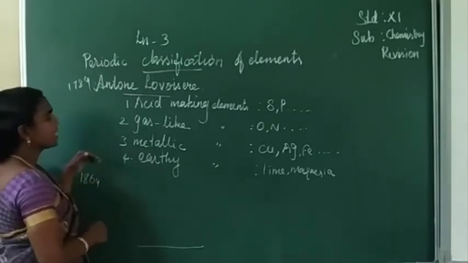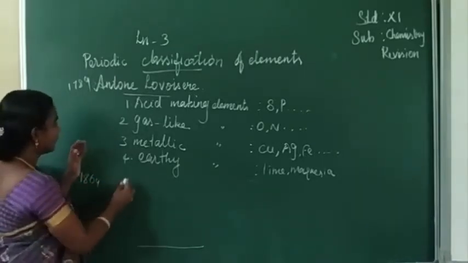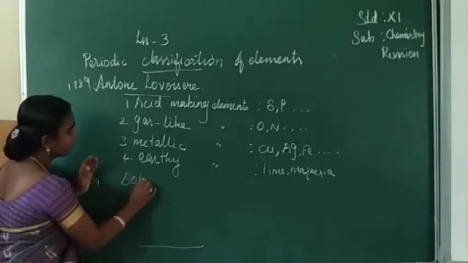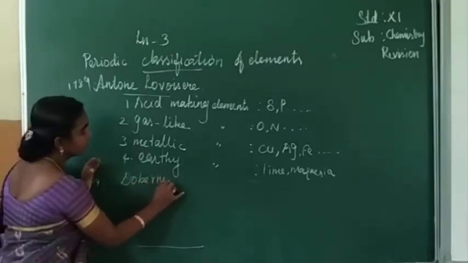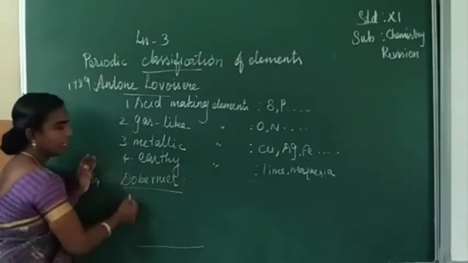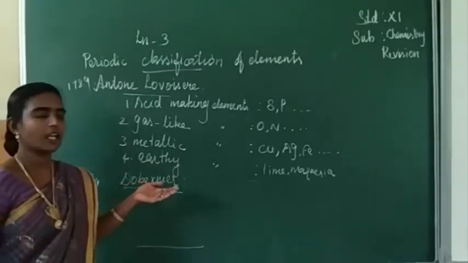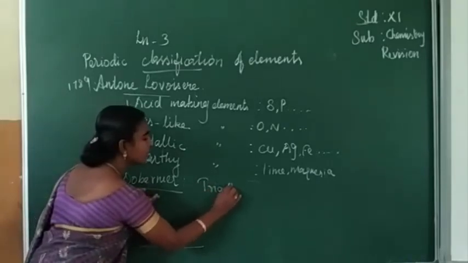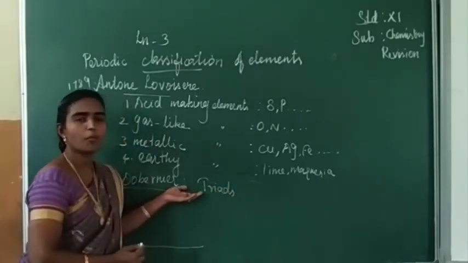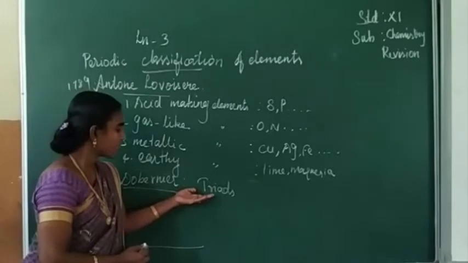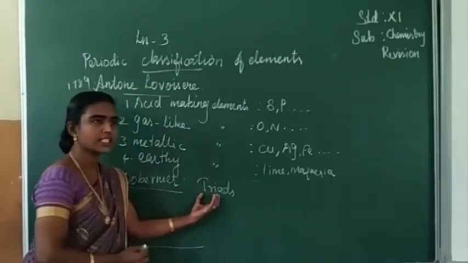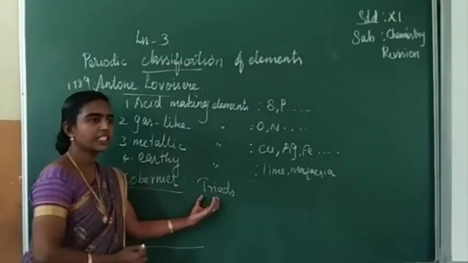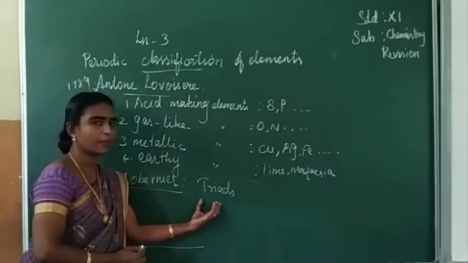1864, the next scientist Dobereiner has given the triads as a form of elements, three elements. Triads means three elements are given with similar chemical properties.